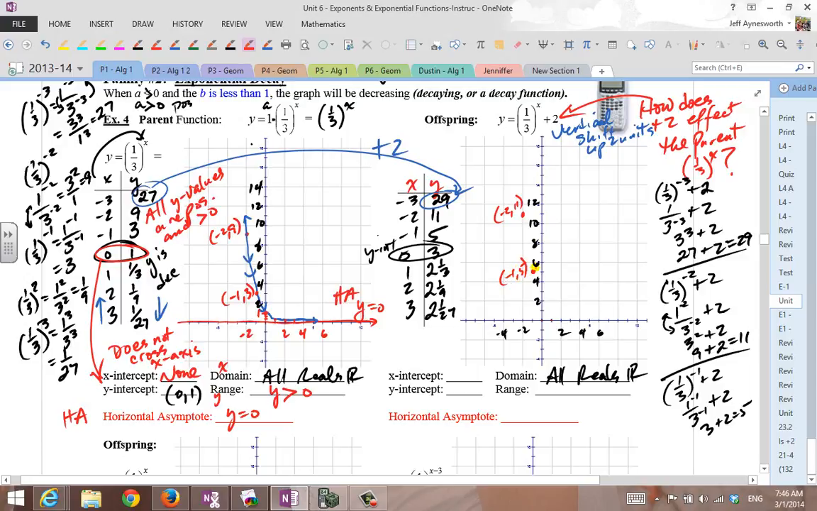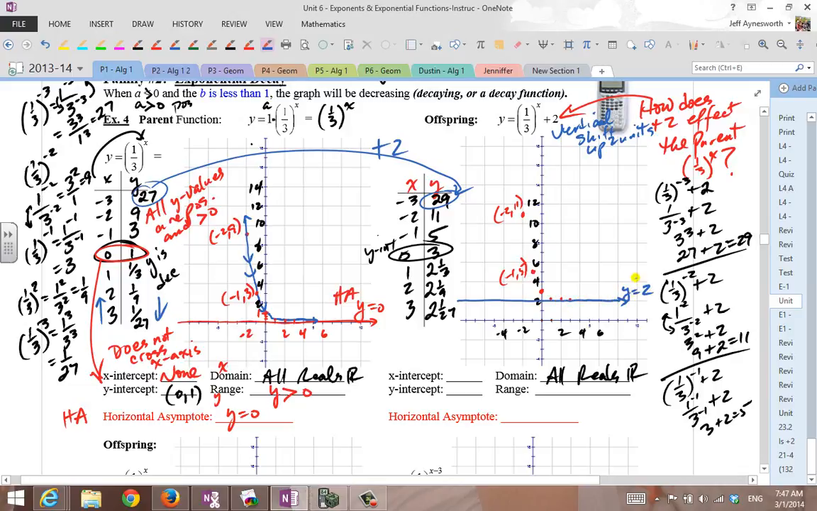-1, 5. And 0, 3. 1, 2 and a third. So 1, 2 and a third is just a little bit above 2. Right 2 up 2 and a little bit. Right 3 up 2 and a little bit. See, these are all above 2. And that's why there's a horizontal asymptote right here.